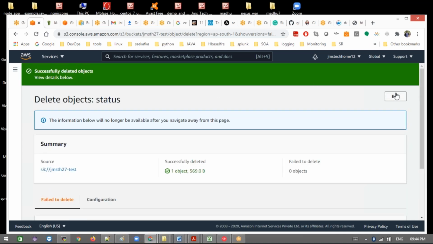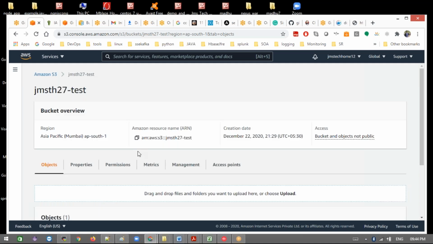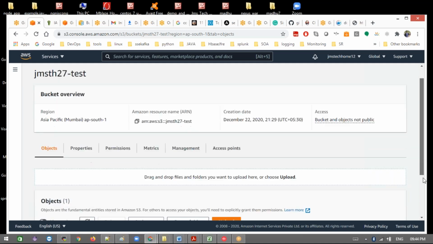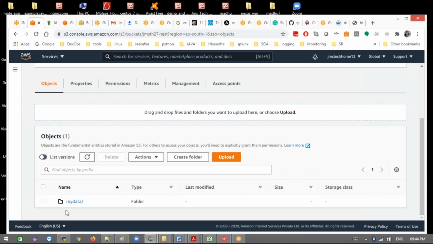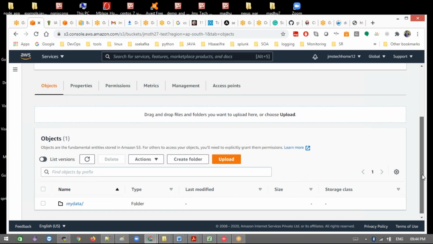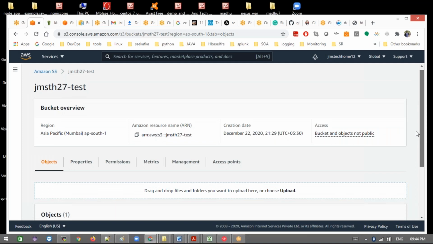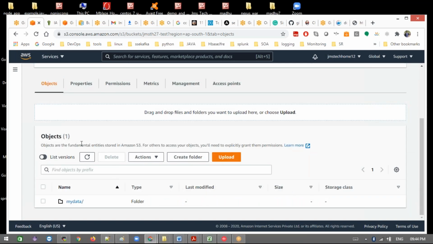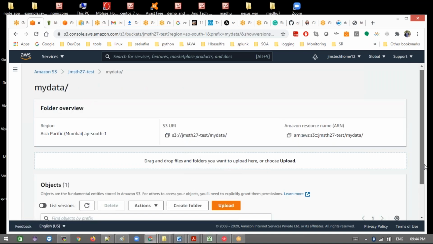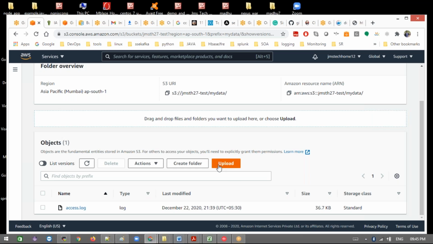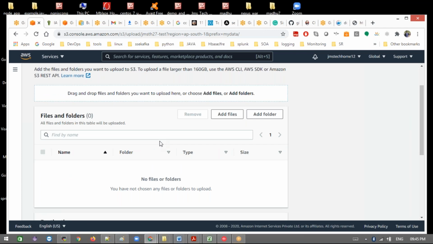Then go back here, exit this, and go back. What happened? Something is messed up. One second, something is wrong with this. Actually, it should show the delete marker, then we can delete that. What happened? Let me upload the same object here also.